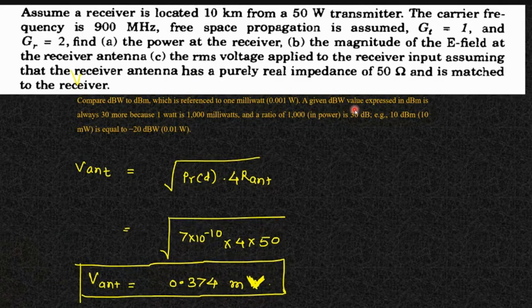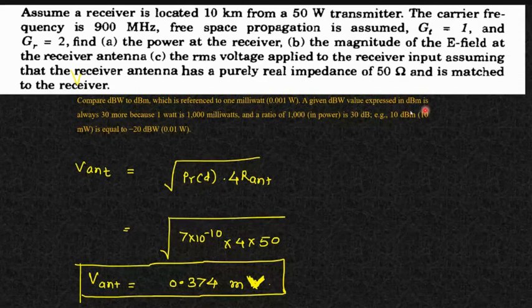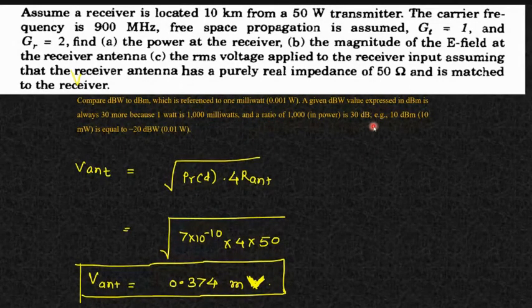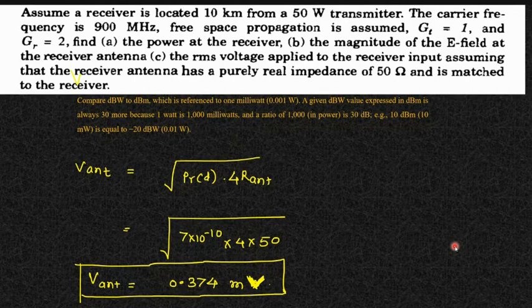A given dBW value expressed in dBm is always 30 more, because 1 watt is 1000 milliwatt. Okay, and a ratio of 1000 in powers is 30 dB, that is 10 milliwatt is equal to minus 20 dBW. So जब भी आप कन्वर्ट करेंगे उसको dBm में, so आपको प्लस 30 उसमें ऐड करना पड़ेगा. ठीक है, so this is the meaning of this particular thing. So I think this is all from my side.